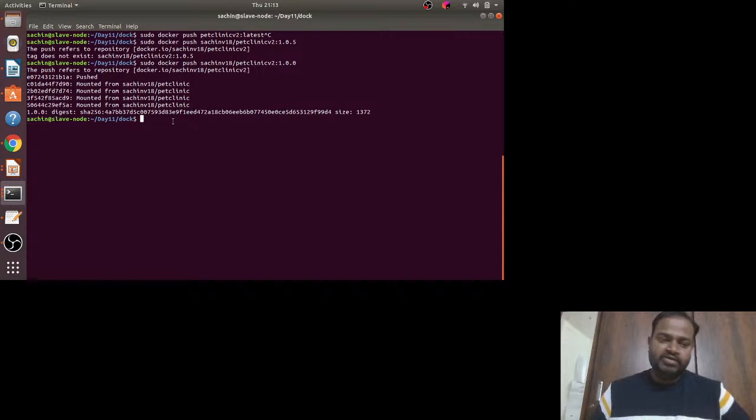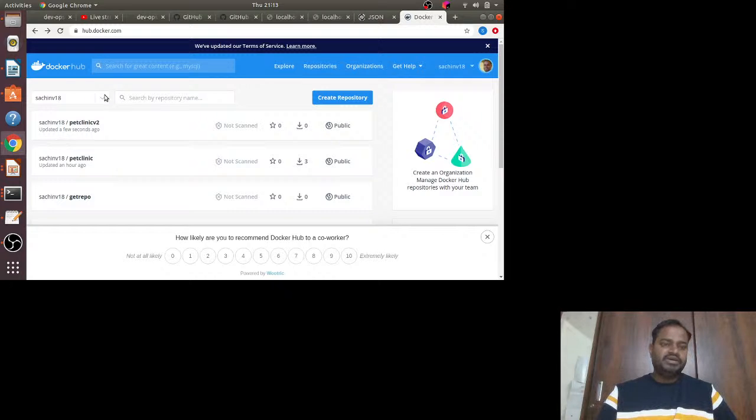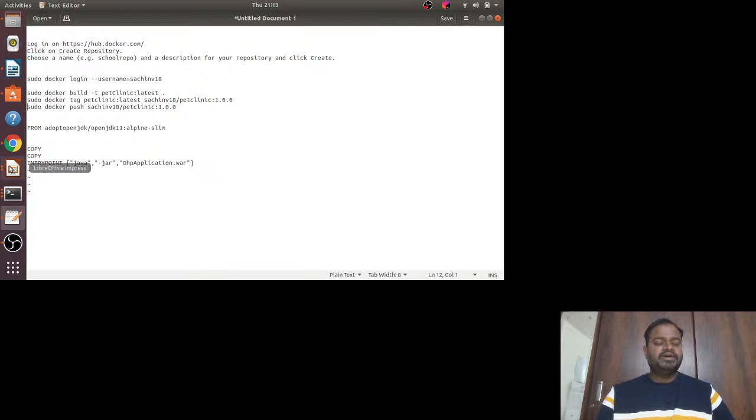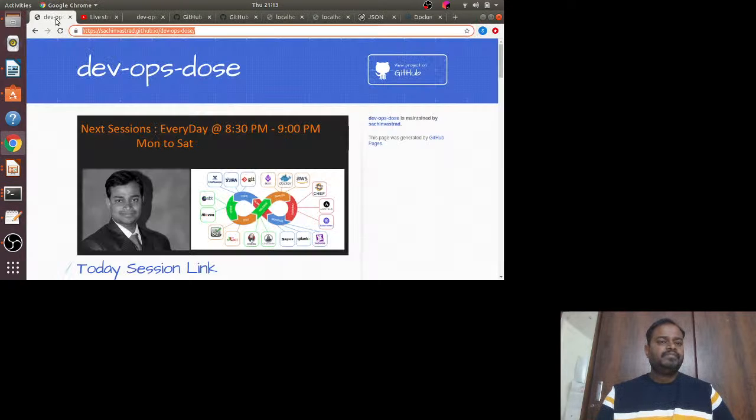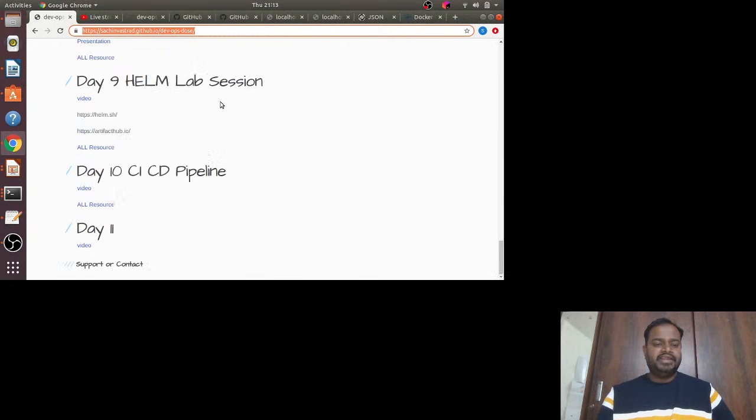But what I encourage you guys is to try it out, right? Hands-on. Try to see videos also if needed, or if you can maximize it somewhere in the YouTube feature, or you can zoom it in some way, you can see. That is one way. And the other way is, I'll put all these materials directly because it's more of a hands-on session, right? So what you really need is a set of commands, right? So those things I'm going to put in our repository here. So under day 11 you will find all these materials. So you just click it and try it out.